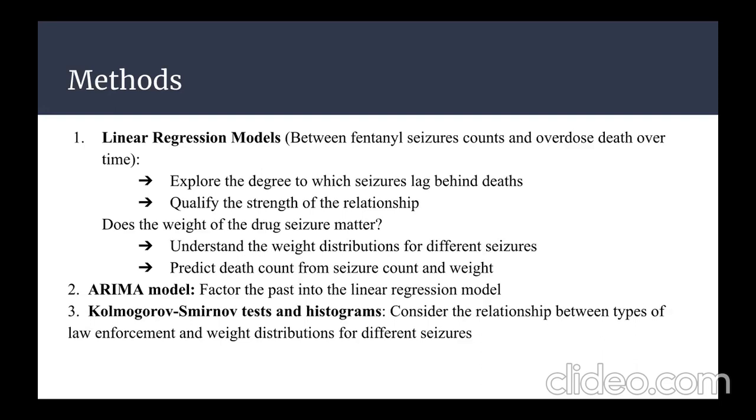The second model we use here is a time series model, and we use it to factor the path into the linear regression model. For the third one, we use a test called the Kolmogorov-Smirnov test, and the histogram here. We use this test to consider the relationship between the type of law enforcement and the weight distribution for different seizures.